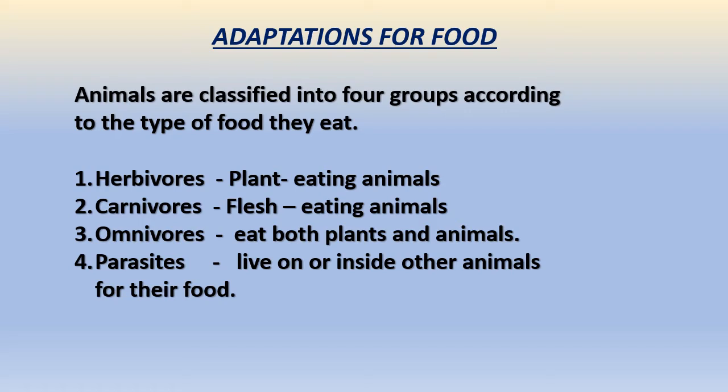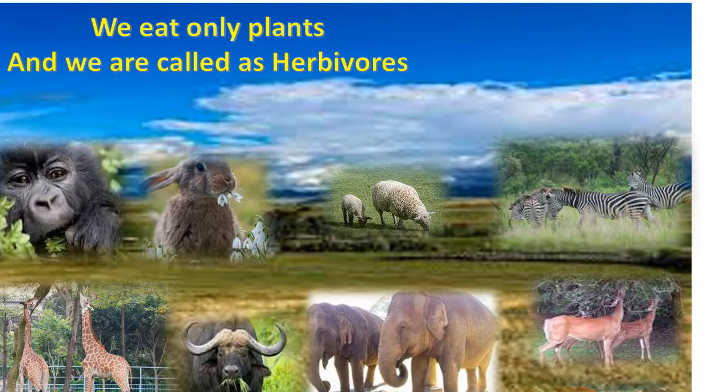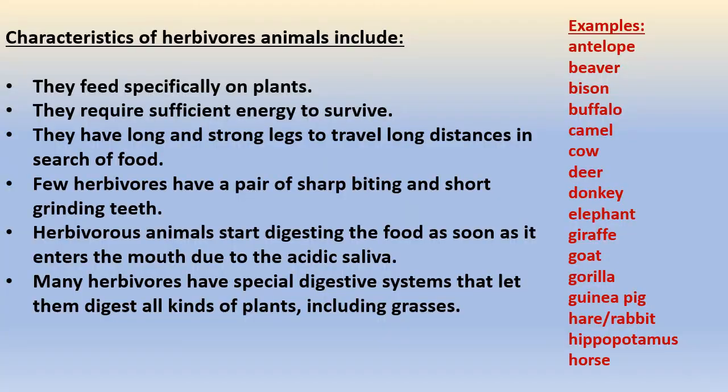and parasites, which live on or inside other animals for their food. These are a few examples of the herbivores. Can you identify these animals and name them? Shall we look into the characteristics of herbivores? We all know that they eat only plants.